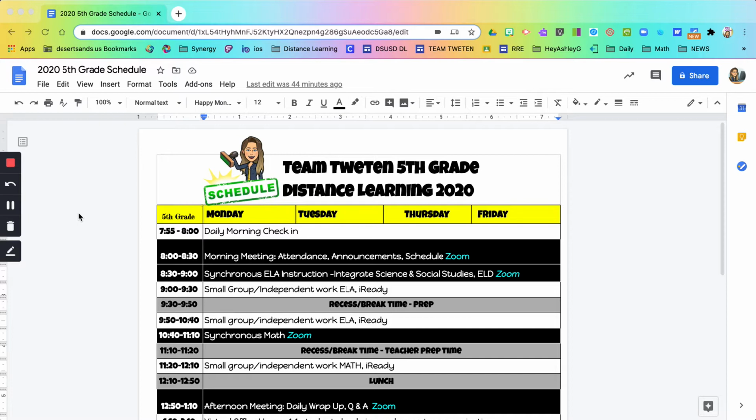Independent work also includes iReady, which is our computerized, individualized program for ELA and for math. They will do 50 minutes total per week in ELA as well as in math, so that calculates up to 10 minutes per day in each subject. Then 10:40 to 11:10 is our synchronous math Zoom time, which means live time, whole group math.